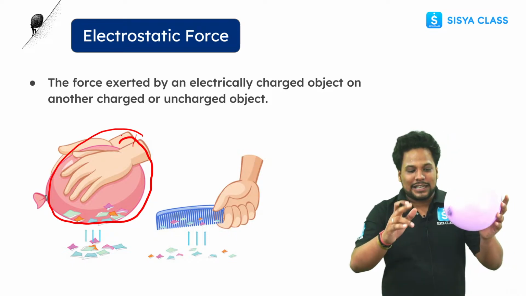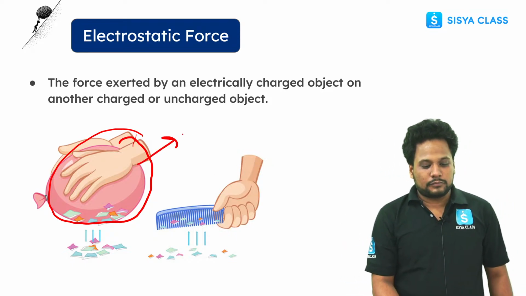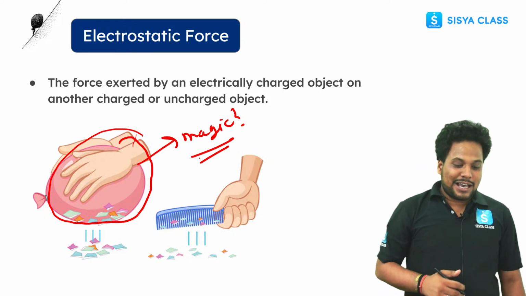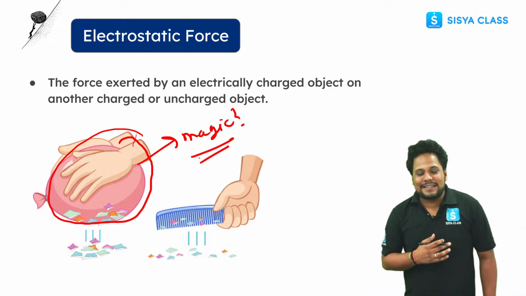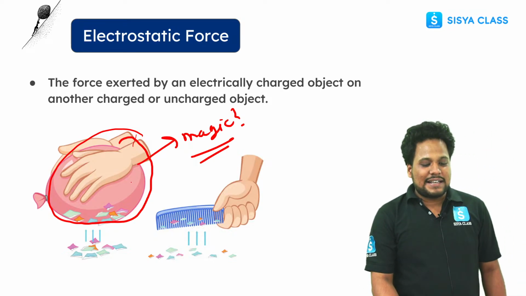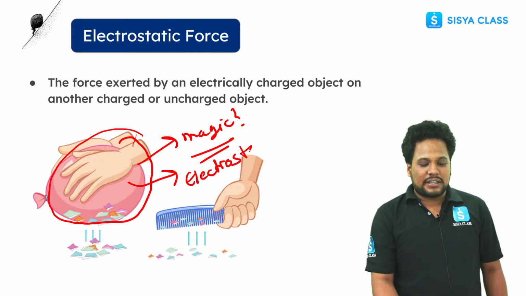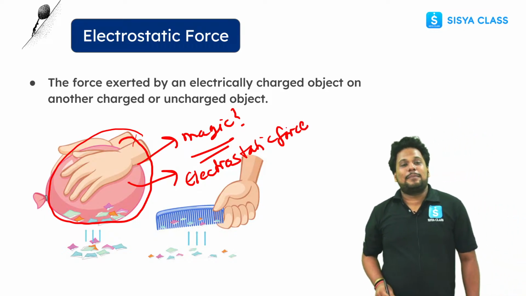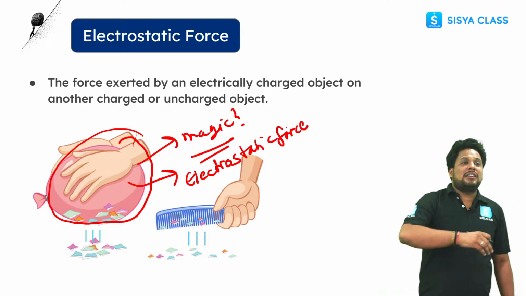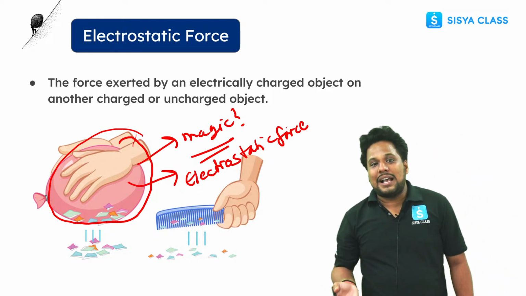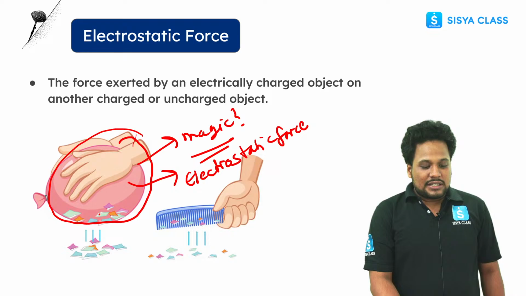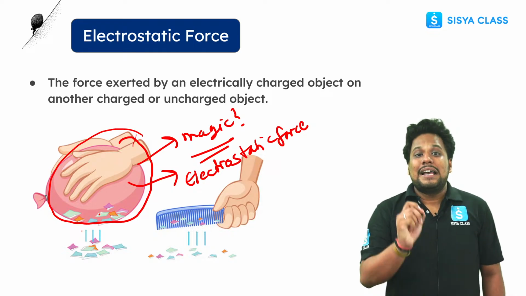So this is magic. Tell me, is this magic or not? क्या ये magic है? This is not magic. This is physics, and the reason behind this is what we call electrostatic force. The force exerted between an electrically charged object and another charged or uncharged object is known as electrostatic force. तो यहाँ पे क्या हो रहा है? The force responsible for this is known as electrostatic force.